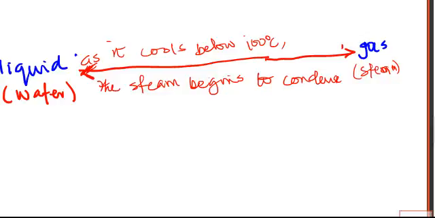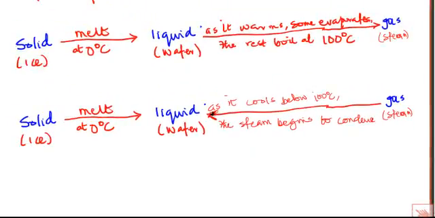So remember, we have to remove this arrow. We are trying to draw the opposite of what happened over there. So when the gas cools below 100 degrees centigrade, the steam will begin to condense. Of course, condensation will make it become water.